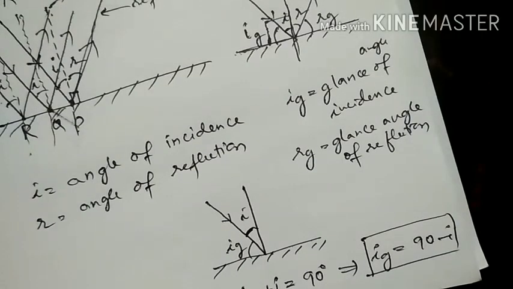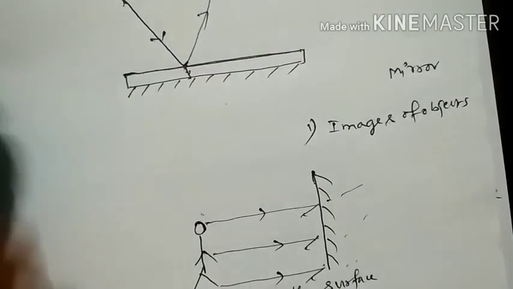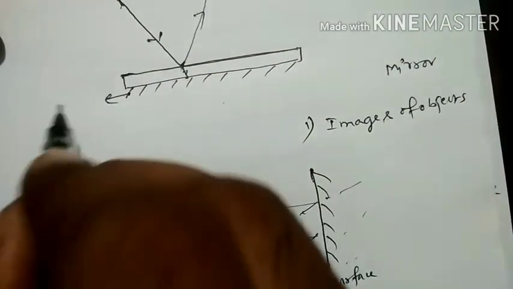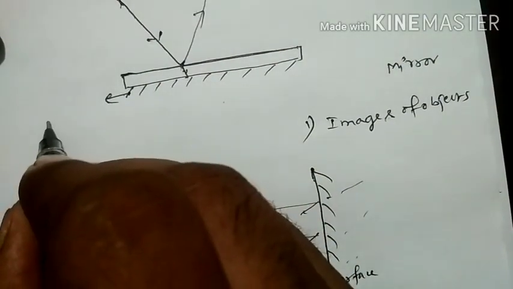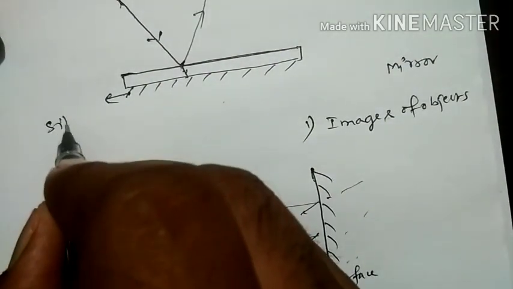So what is reflection? It is when a light ray is incident on a polished surface like a plane mirror. Here the mirror is plane. Again we can talk about spherical mirrors also. So what is this mirror? It is a very thin glass slab which is coated with aluminium or mercury, a silvered surface.